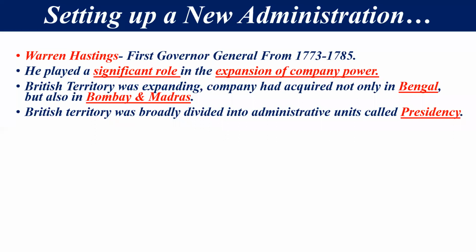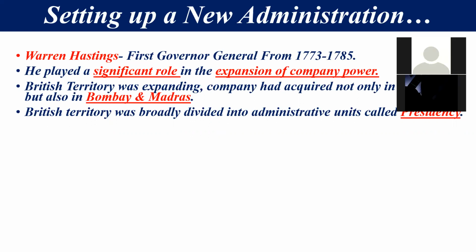British territory was expanded by different policies and different war methods. So the company had acquired not only Bengal but also Bombay and Madras. Means company का जो अधिकार था वो सबसे पहले उन्होंने बंगाल में अपना base establish किया. After then they captured Bombay and Madras also. And the whole territory of the British was divided into administrative units, and these administrative units were called presidencies. हम उनको क्या कहते थे? Presidency.